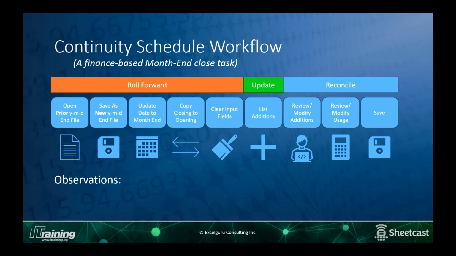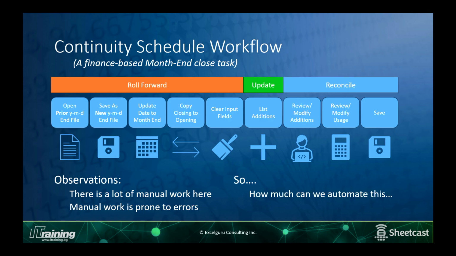The observation I want to give you here is that there's a lot of manual work that goes on in this process. Manual work, of course, is prone to errors, right? This is the one thing we know. If you want to make mistakes in a spreadsheet, what do you do? You add a human. It's pretty simple.